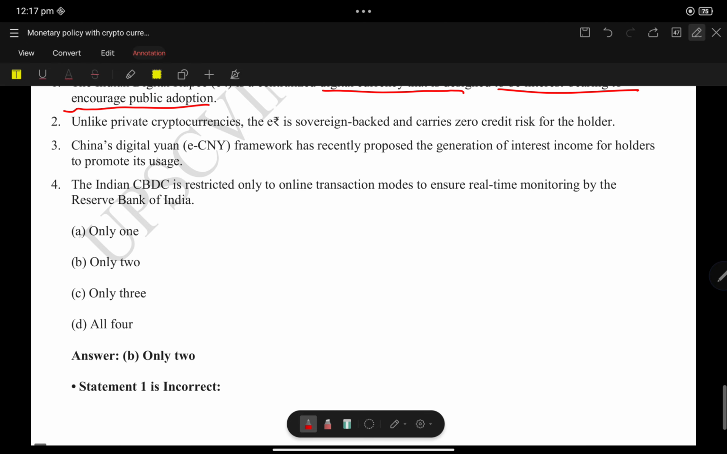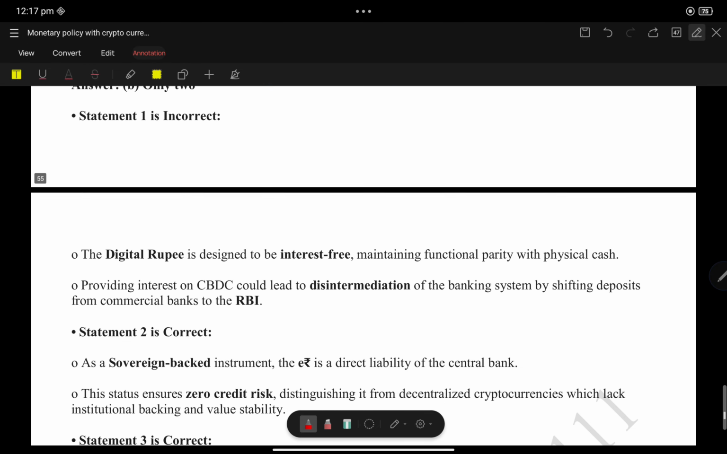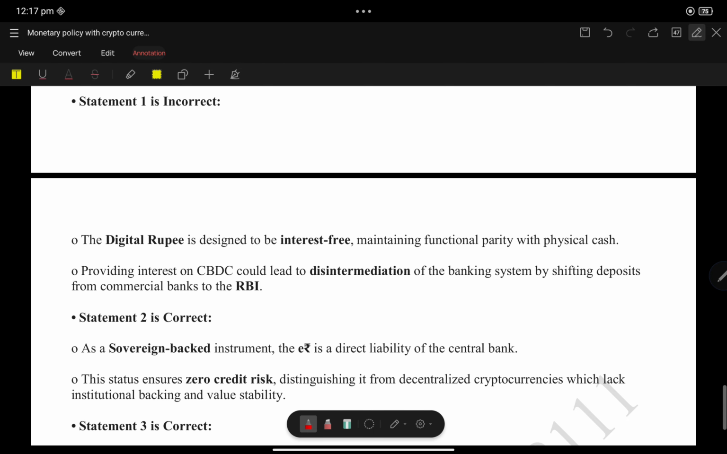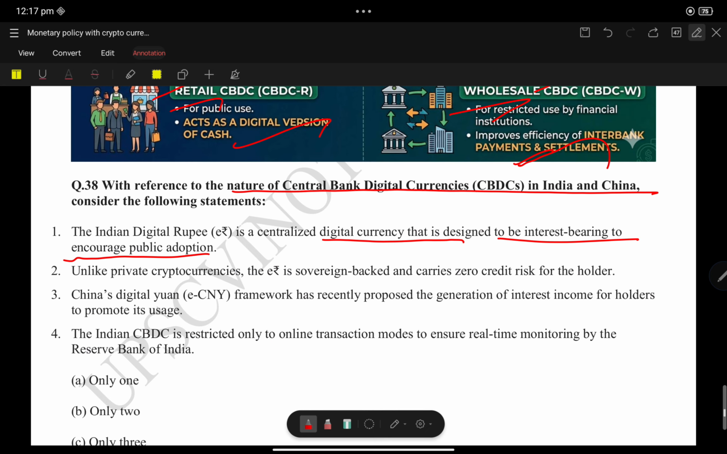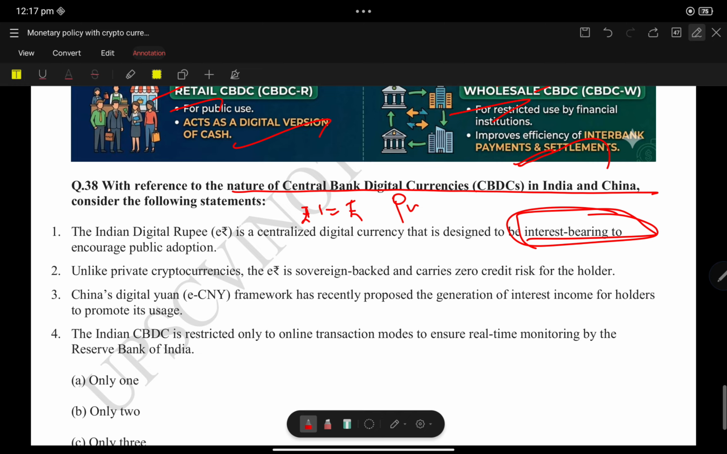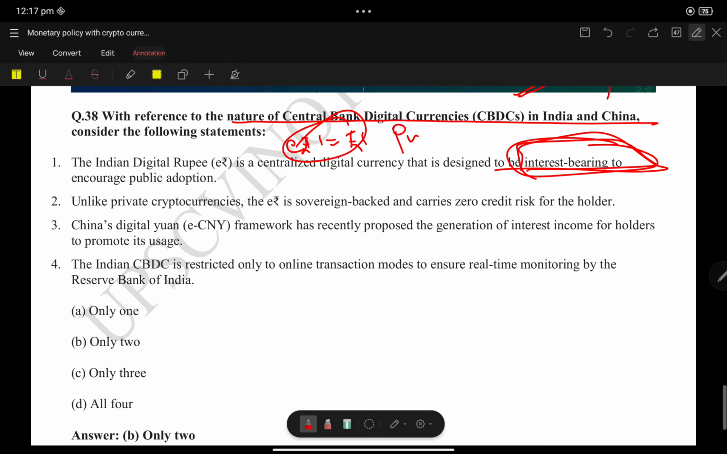See, statement 1 is centralized, but the digital rupee is designed to be interest free. It is not interest bearing, it is a common rupee. That means 1 e-rupee is equal to 1 rupee only. So it is not interest bearing, and statement 1 is wrong.